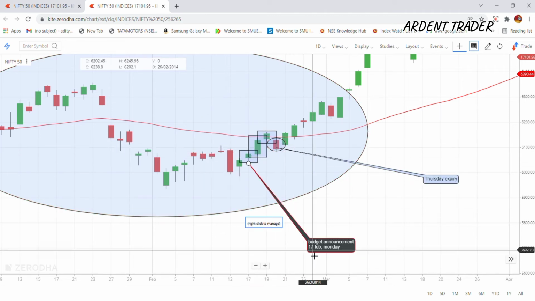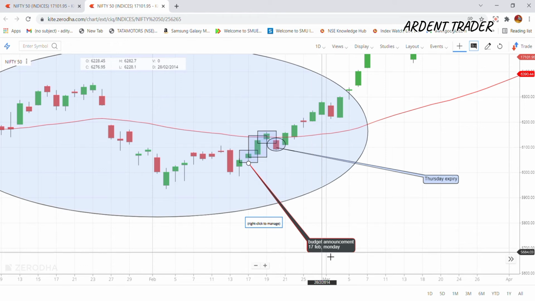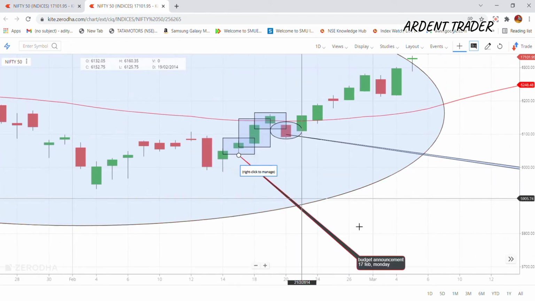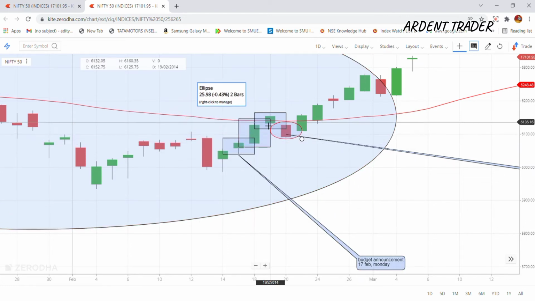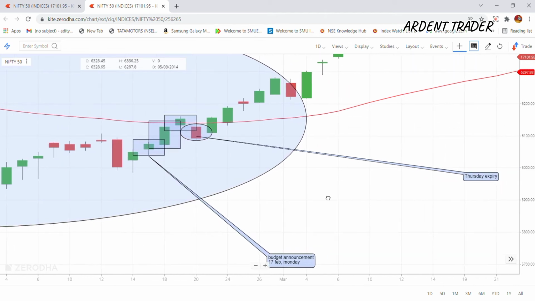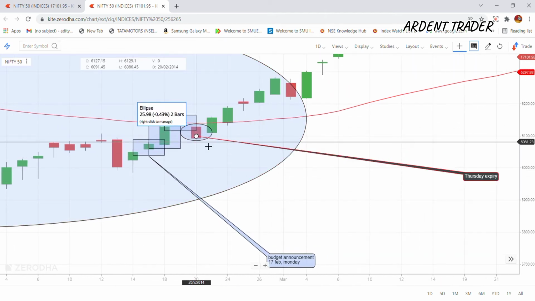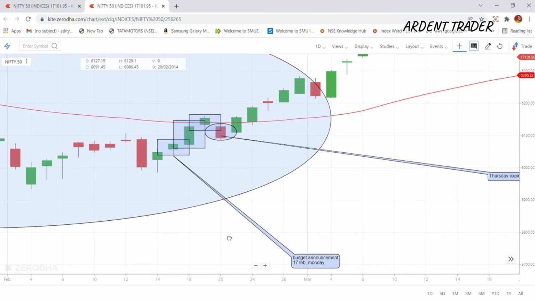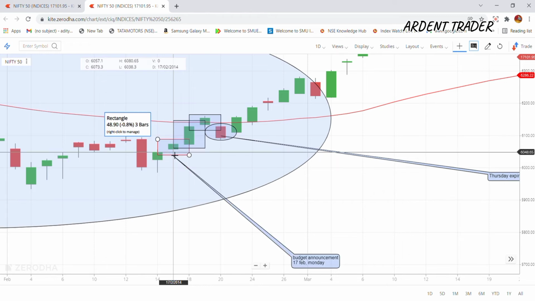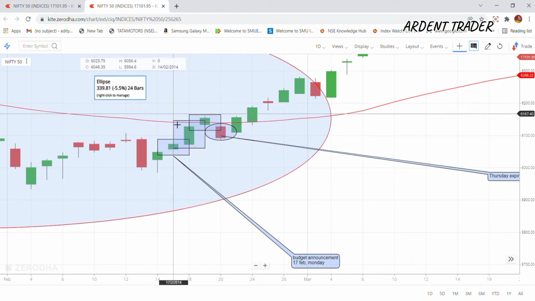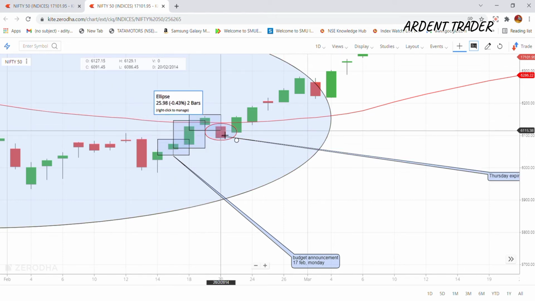So in 2014, on 17th February, that was on Monday, budget was announced. Once the budget was announced, you can see here Nifty 50 was increasing for continuously 3 days. And on the day of expiry, that is on Thursday, Nifty 50 was falling. As I've told you, normally I play a contract of 1 week. So what I do is I buy a call option in this time frame, and I would like to square off my position before Thursday, because on Thursday the candle is red.